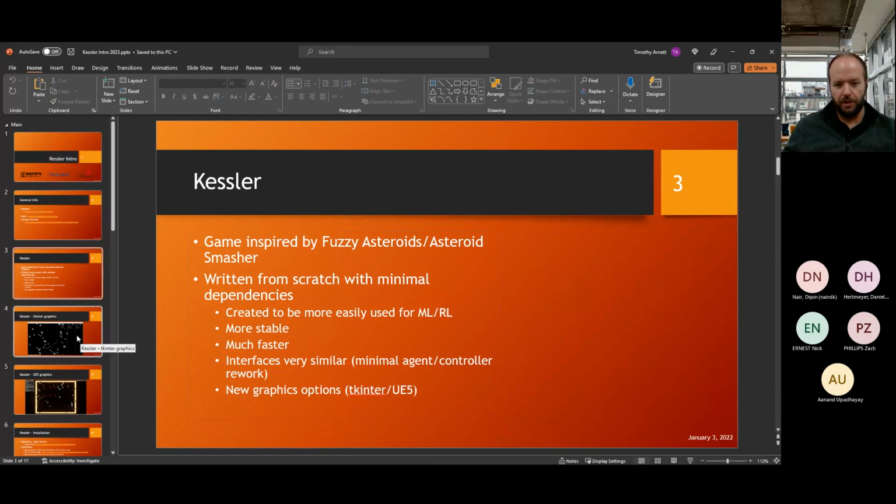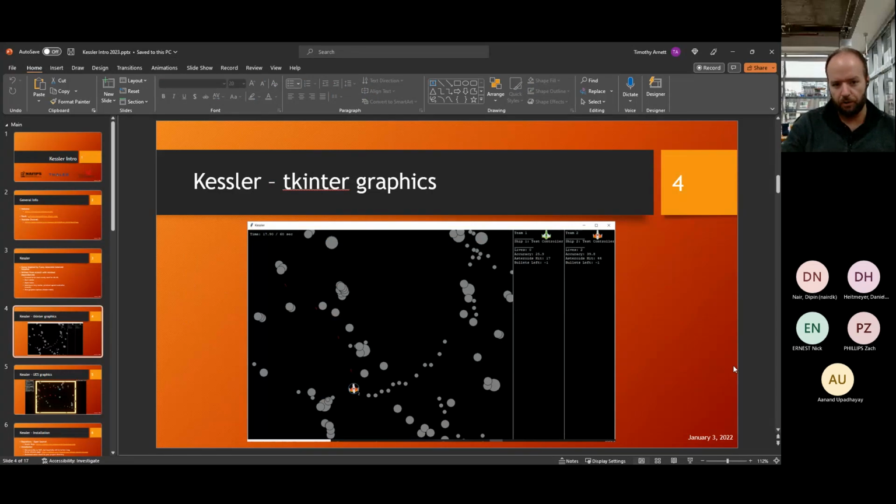So real quick, I'll just show you what the new game looks like. These are the default graphics, the tkinter graphics. You'll notice that it's somewhat similar to Fuzzy Asteroids. Right now, the asteroids in this graphics option, they're just circles. You still have splitting of the asteroids into smaller children. And then eventually the small size, if you shoot those, they disappear. One thing that we added, which I'll talk about in a minute, is different splitting behavior. And also we added momentum to the collisions. But things like the ship collisions, those are the same currently. It is just based on a radius. That's why you see this circle.